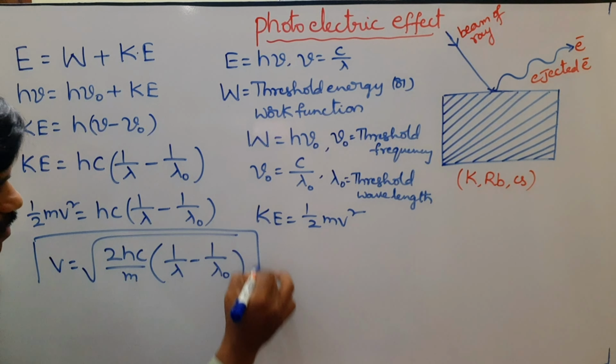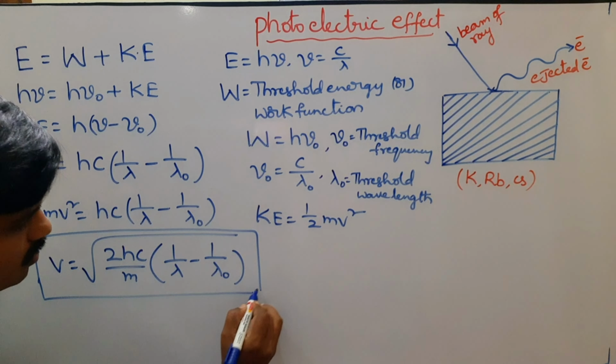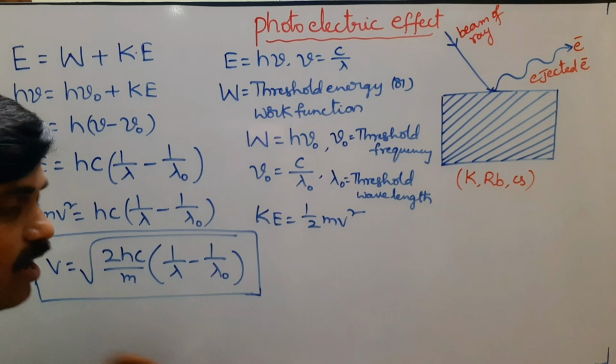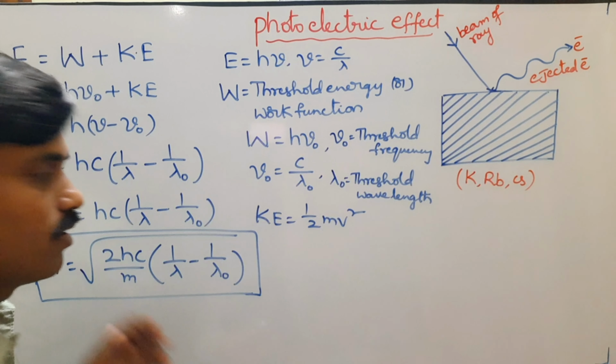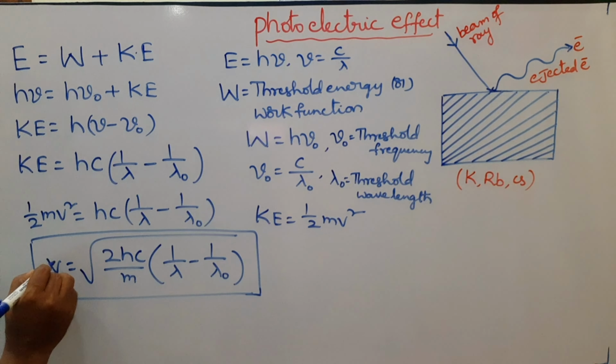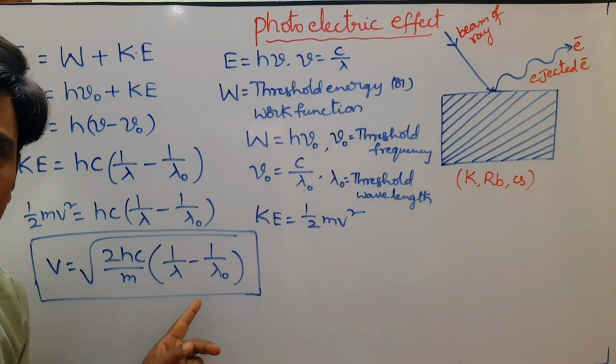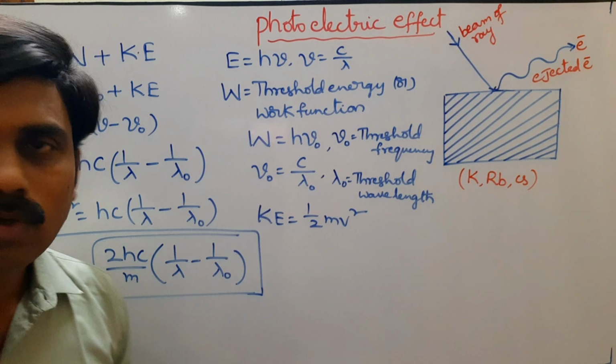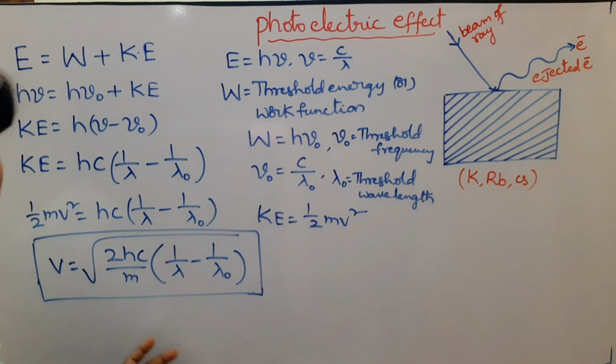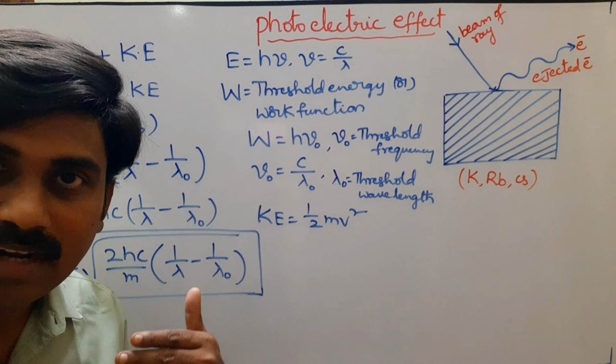So this is the final equation, the velocity of the ejected electron. All these formulas are useful to solve the problems in different relations.